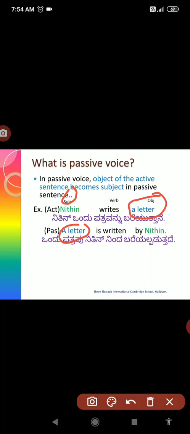First we need to convert that object into subject for the passive voice. So if you understand that, here ನಿತಿನ್ ಒಂದು ಪತ್ರವನ್ನು ಬರೆಯುತ್ತಾನೆ, ಒಂದು ಪತ್ರವು ನಿತಿನ್ನಿಂದ ಬರೆಯಲ್ಪಡುತ್ತದೆ. That means the active voice focuses on the subject, what he is doing, but here we focus on the object, what happened. So that we need to understand.